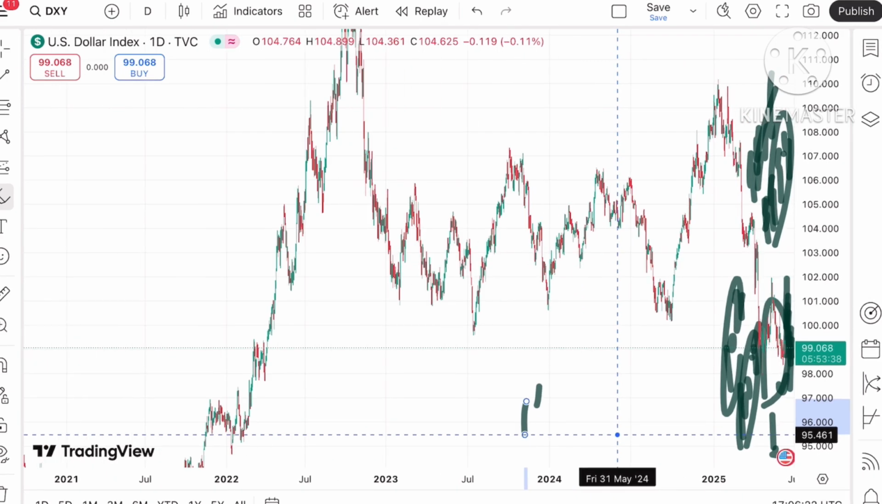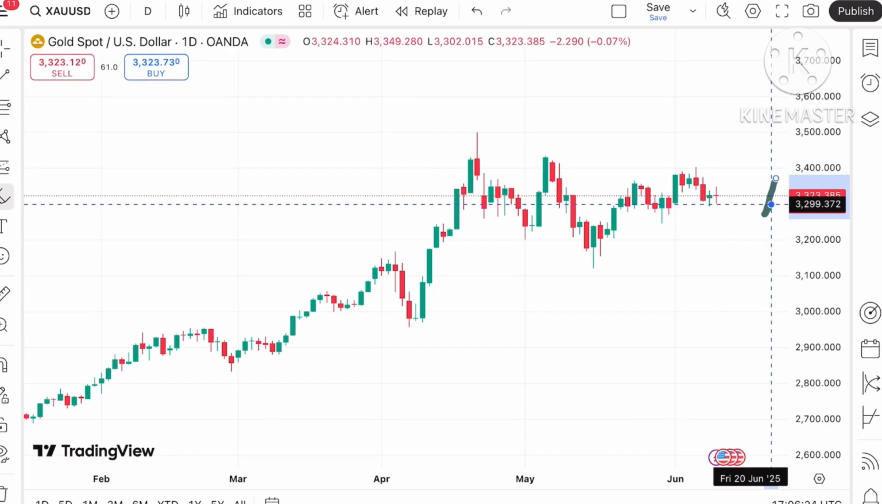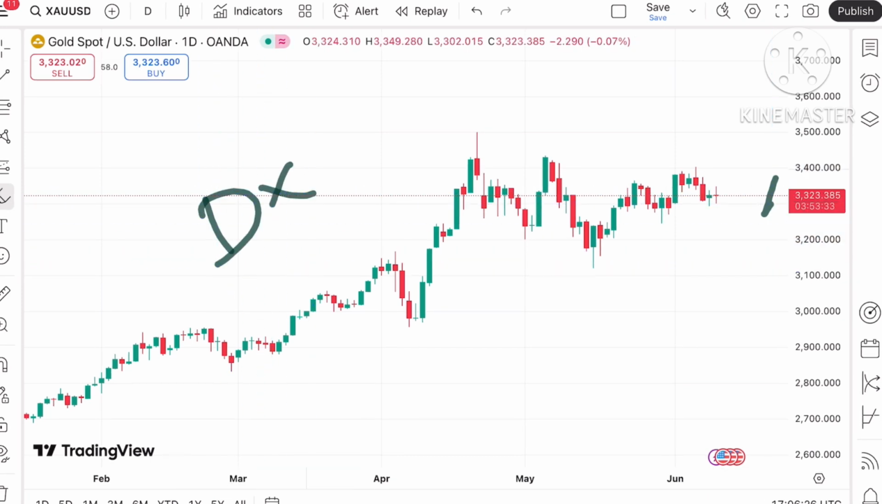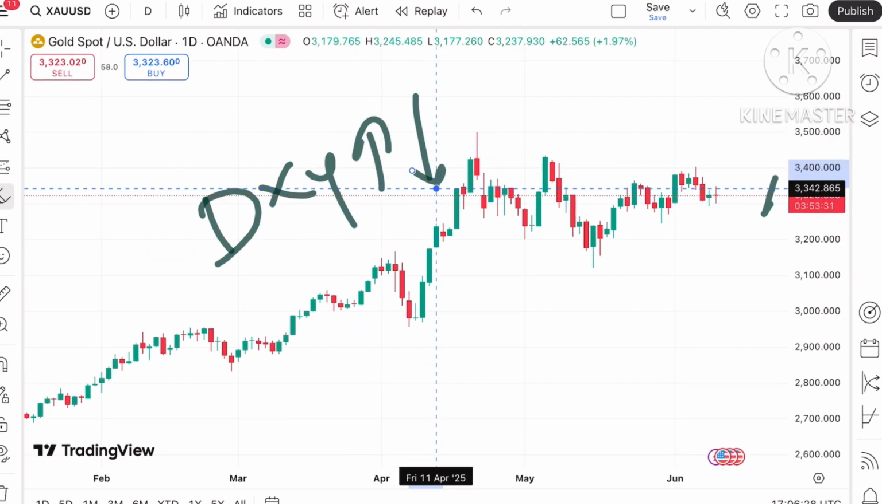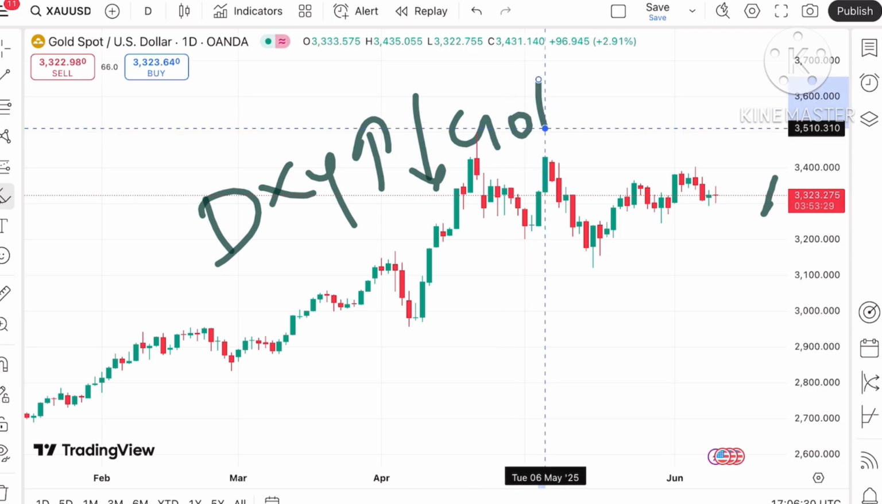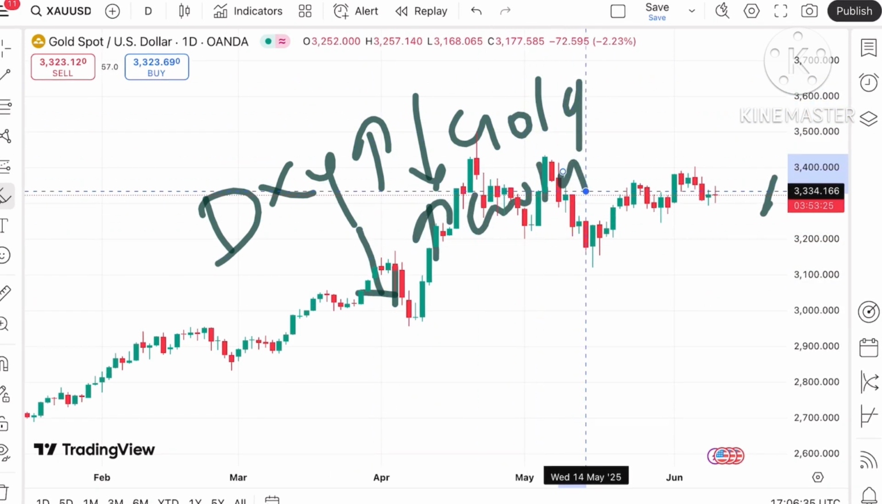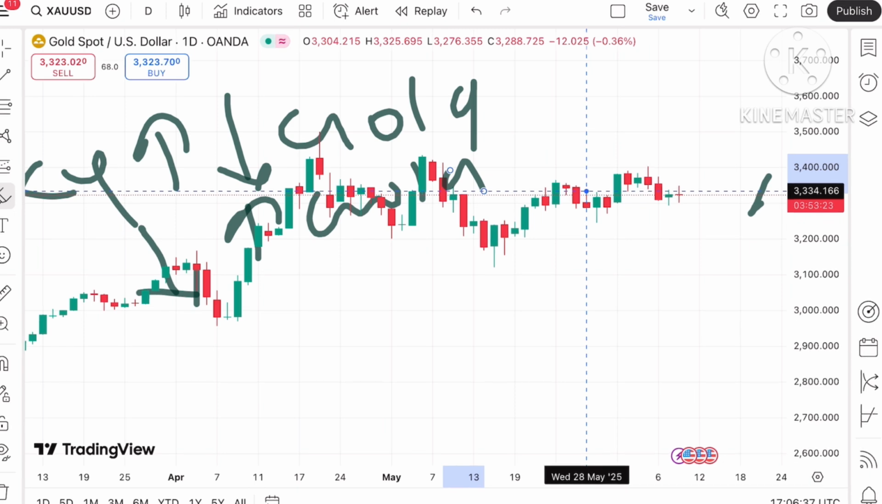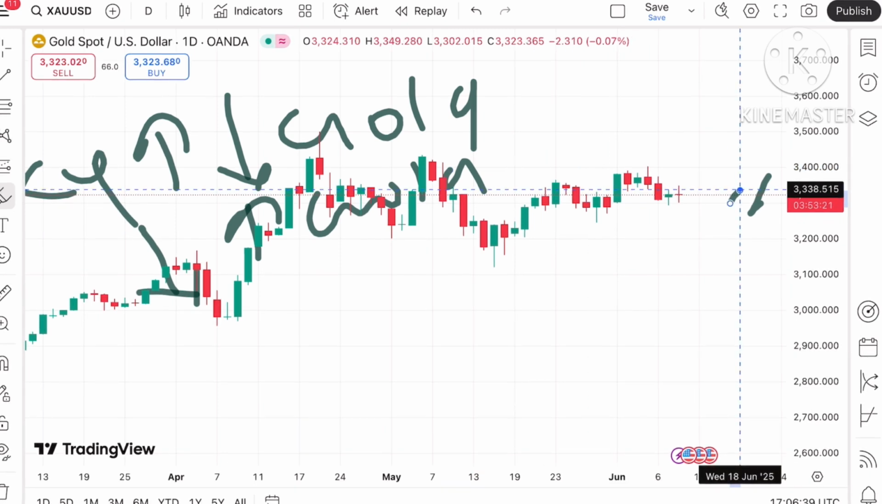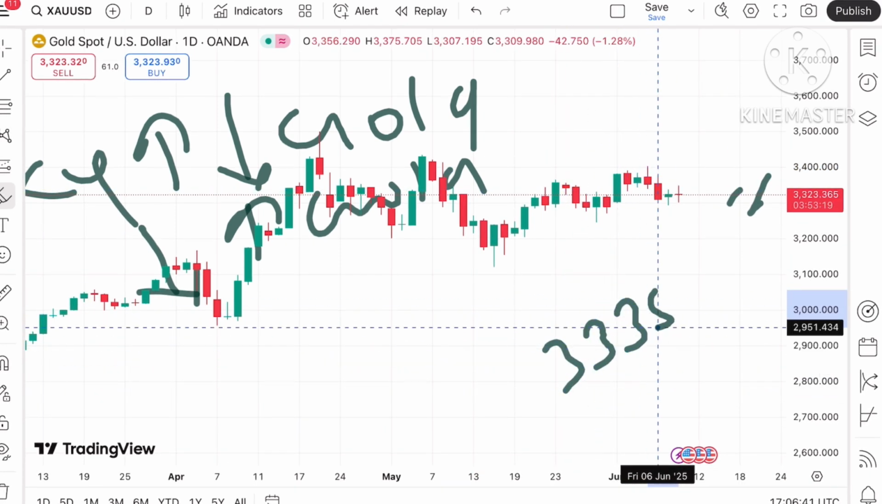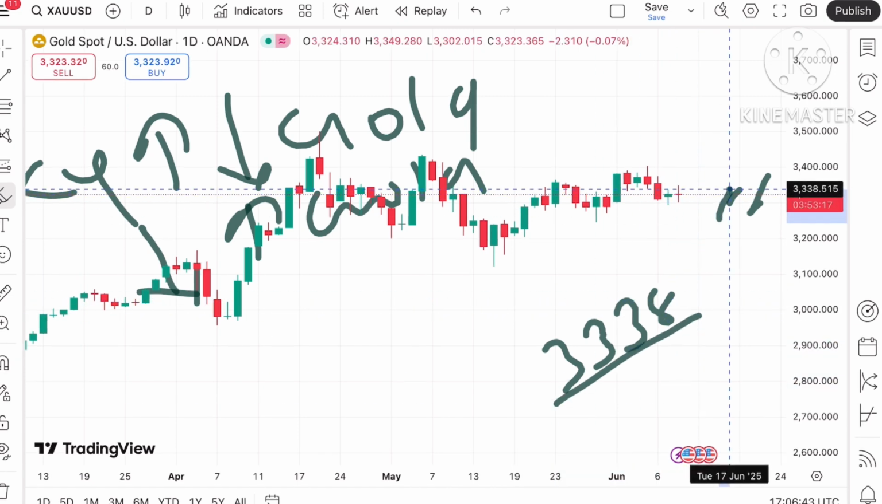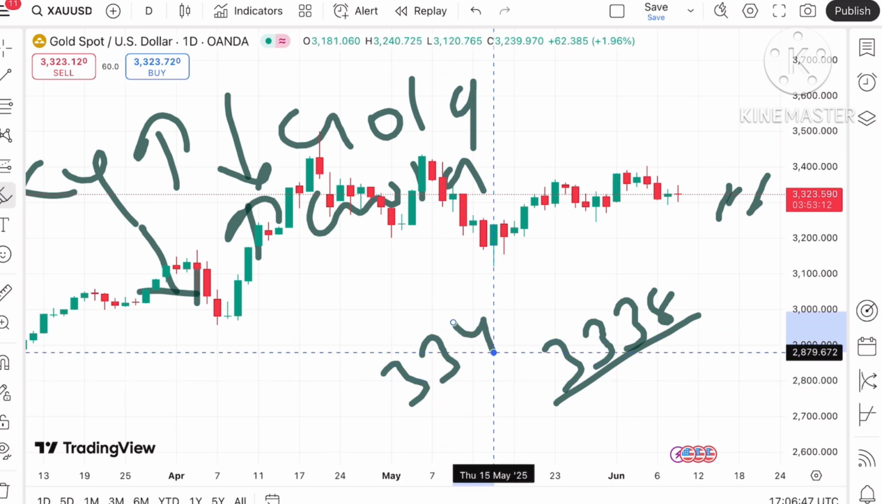Coming back again to the gold price, as I already explained, when the dollar index starts going up, the price of gold comes down. When the dollar index starts going down, the gold price goes up. If you look at this trend, if the price sustains this level, we can see the next level, that is 33.38, and if the price moves above this level, it will go towards the next level, that is 33.47.